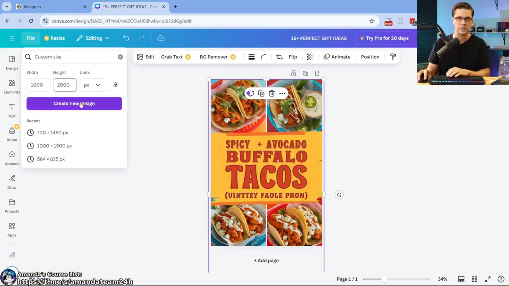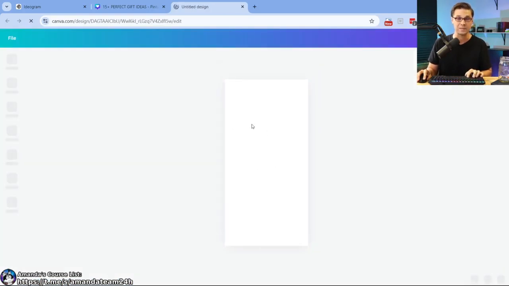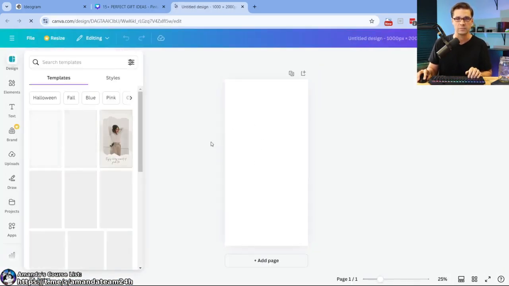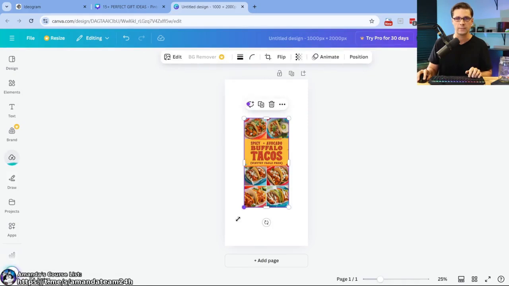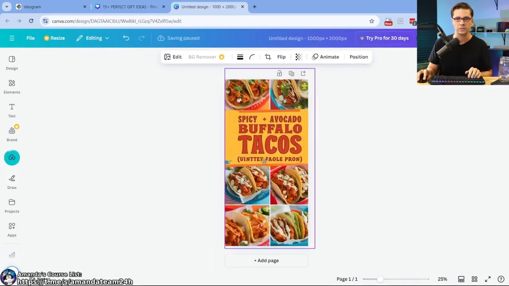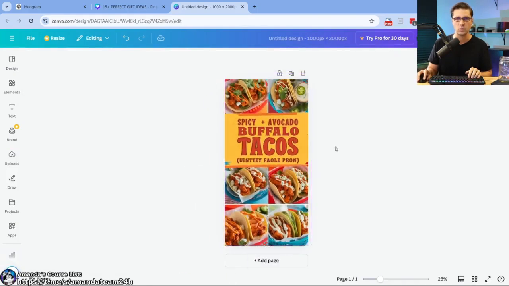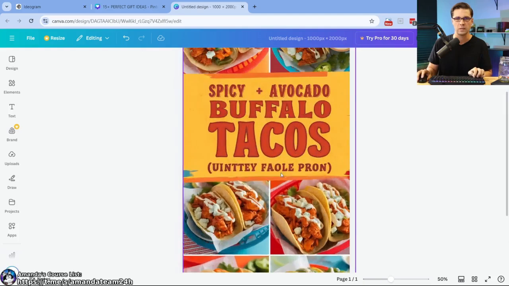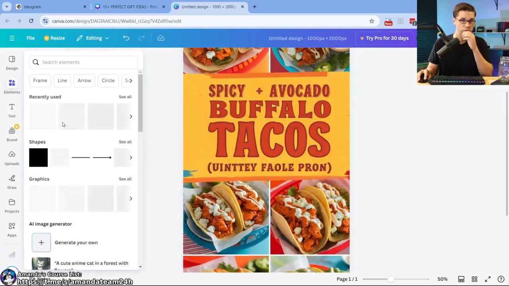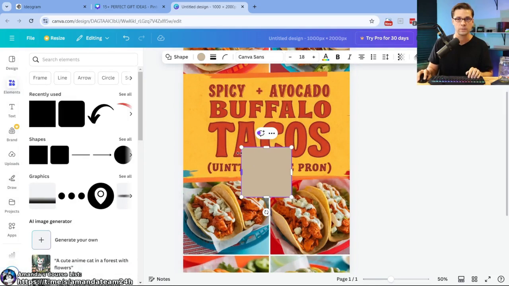The height is 2,000 because this design is a bit taller, right? It's a bit taller. So let's come here. Let's do it like this. Very, very nice. Let's try to make it a little bit less. Right, this does take more time when we do it like this, but it is pretty darn cool if we get a good design and it's really, really close.